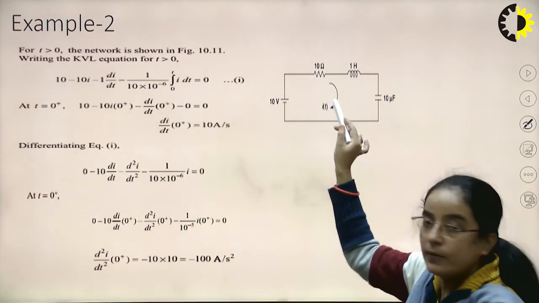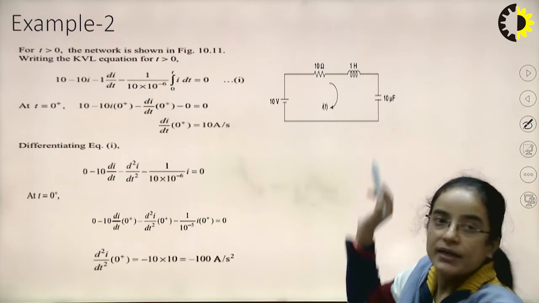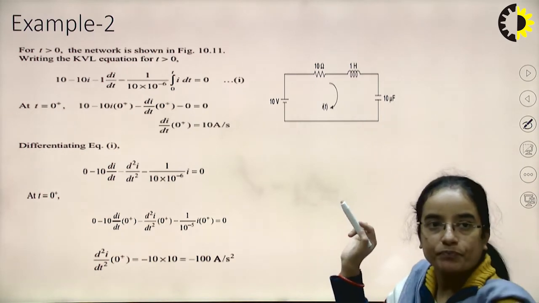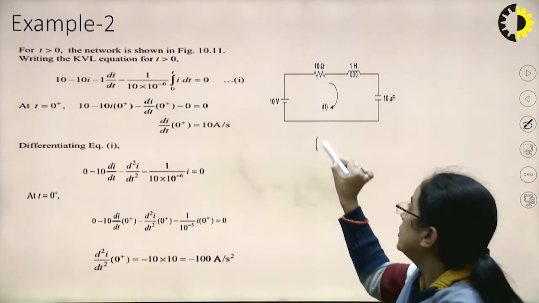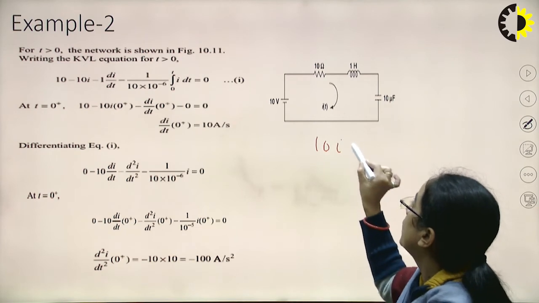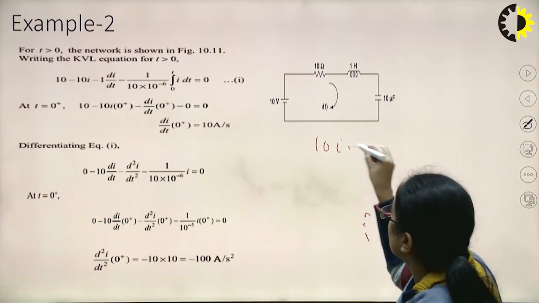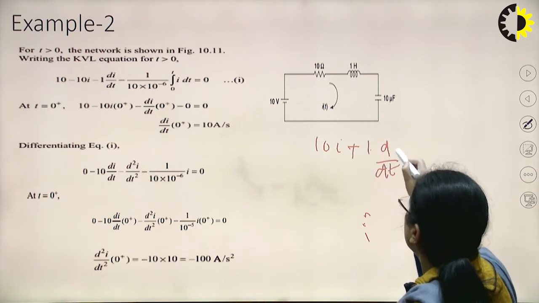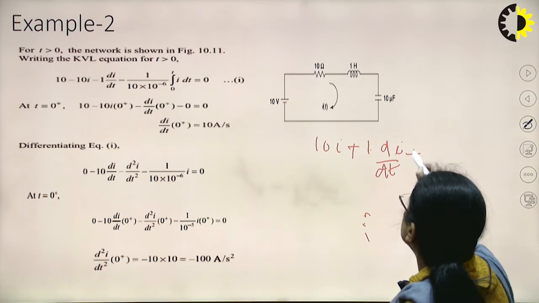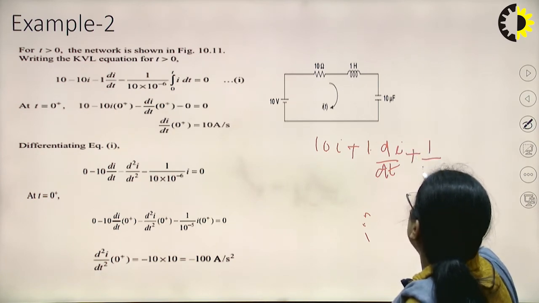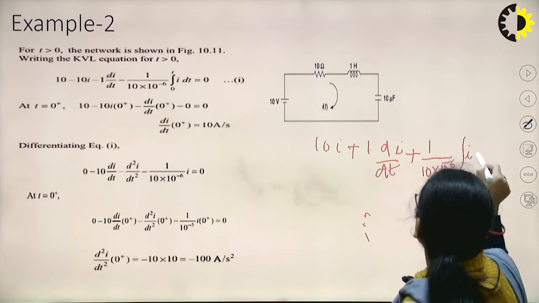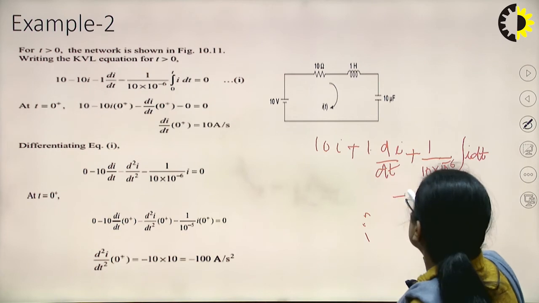So the equation will be 10 minus 10 I(t) minus 1 d by dt of I(t) minus 1 by C, that is 1 by 10 into 10 to the power minus 6, integral of I dt, equal to 0.